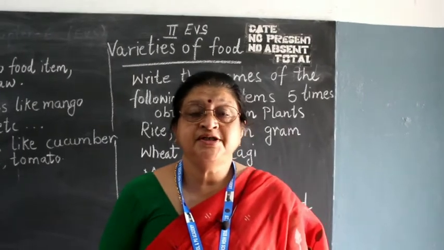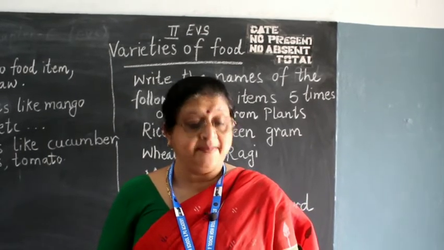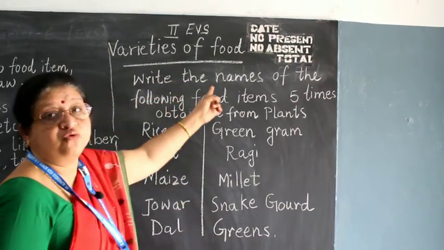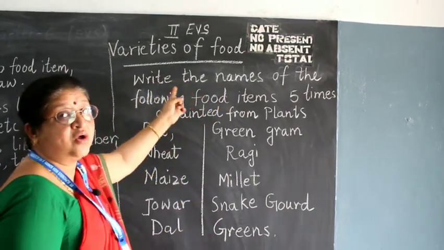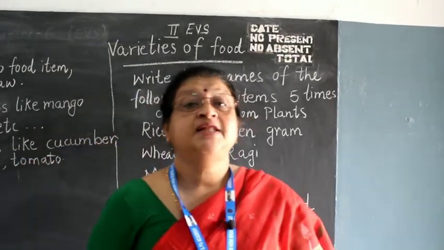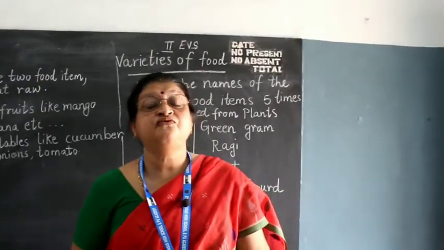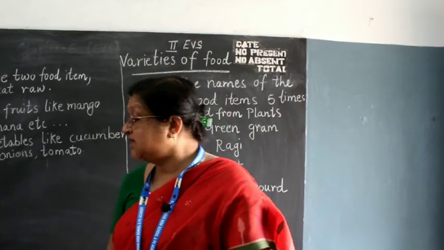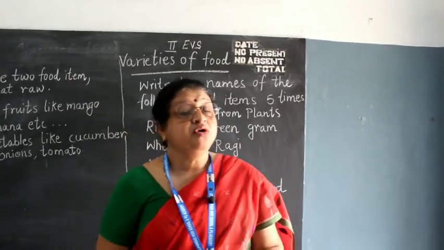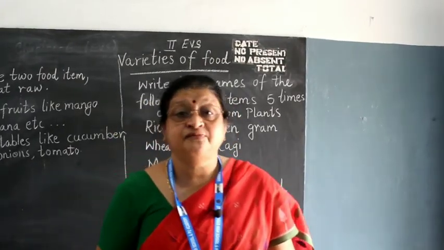Good morning, children. Today you have your EVS, and in the EVS we are doing chapter 6, which is varieties of food. Last year in the first standard you studied food habits and delicious food. So this year we are going a step ahead, that is varieties of food.